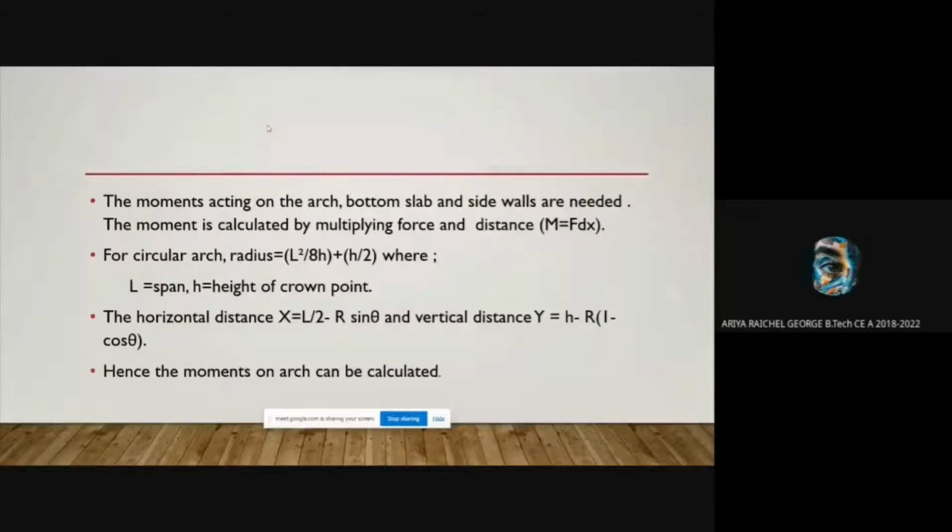Next slide. For that, the moment is calculated by force into distance. If the distance is horizontal, x is calculated by L by 2 minus r sin theta, and if it is the vertical distance, y equals h minus r into 1 minus cos theta, where r is the radius, calculated by L square by 8h plus h by 2, where L is the length of the span and h is the height of the ground point. In this way, the moment on the arch can be calculated.